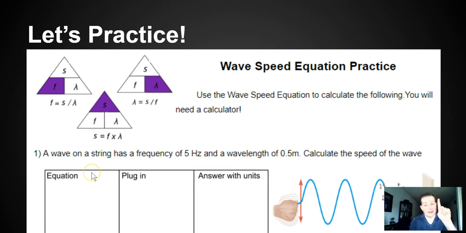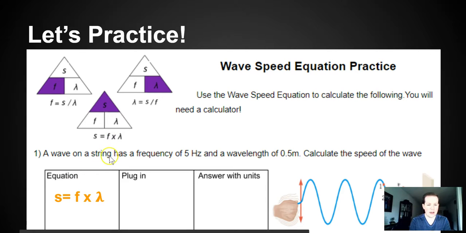Okay, step one, easy. Equation. You write down the equation, just copy it. Speed equals frequency multiplied by wavelength. Now, plug in. I need to know what the frequency is. What's the frequency in this problem? Is it this number or this number?